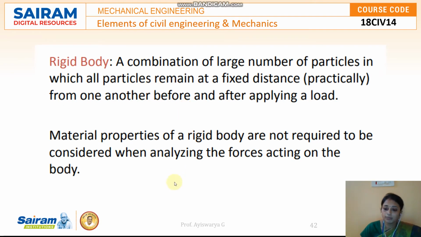Next one is rigid body. A rigid body means one which cannot be deformed, right? It is a combination of a large number of particles in which all particles remain at a fixed distance. For example, when you apply so much load, the body will not be deformed. It looks very strong. That is said to be a rigid body. And if you apply forces also, there will not be any changes or deformations.